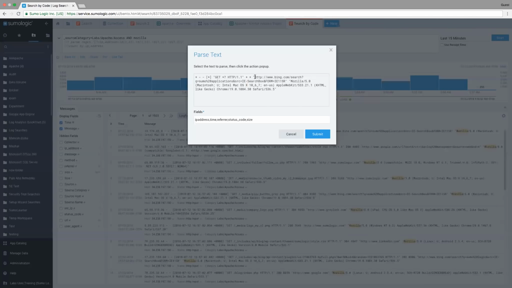And then I'm going to take this part, almost done. Just a couple more sections here. I'm going to call that the URL. And then finally, I'm going to take this whole portion here, and I'm going to call it user agent. It's an identification of the browser or the environment that the visitor is using when they go to a website. So it's going to show information about operating system, browser type, those types of things. And I'm just going to lump it together and call it user agent. And I'm going to click submit.